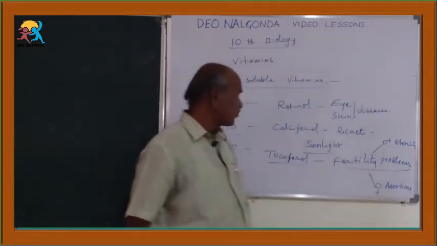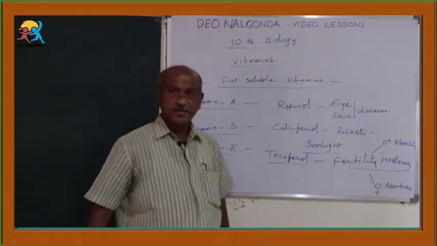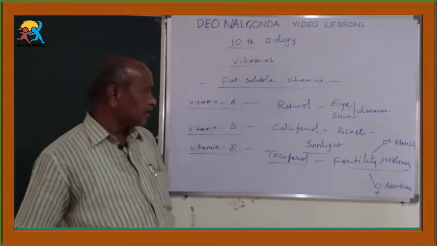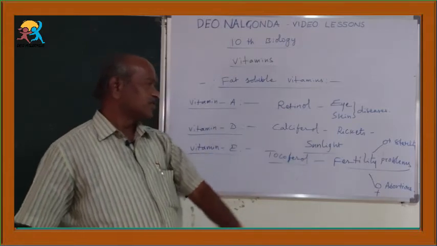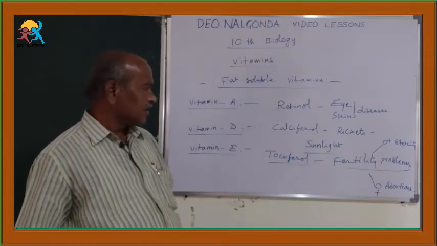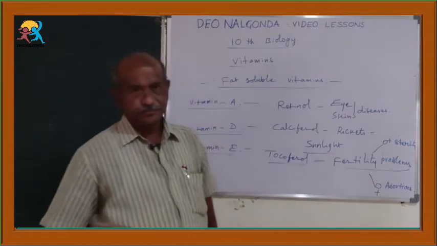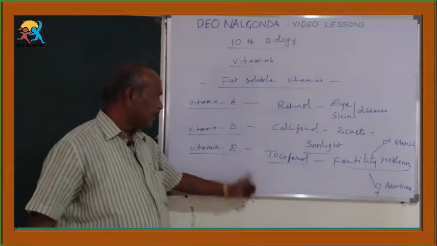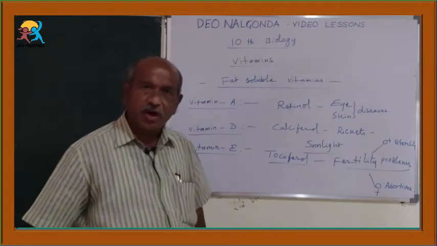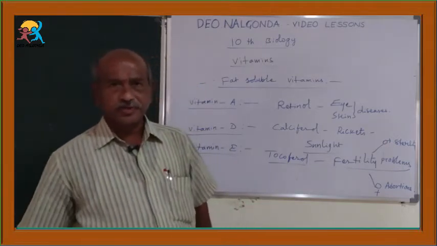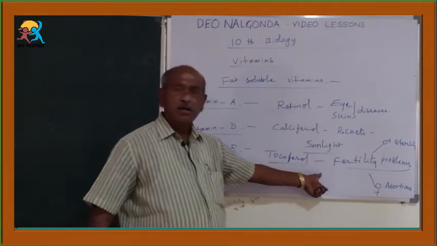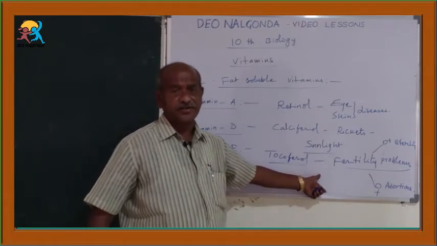So these are the problems faced in males and females. Males become sterile, and in females many abortions can take place. That's why there are a lot of problems in fertility or fertilization. Then this vitamin is available in germinating seeds, known as sprouts, and also in seed oils.